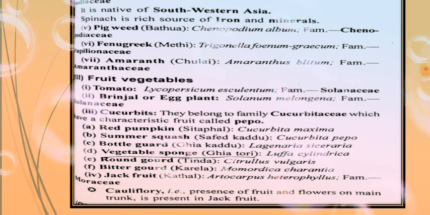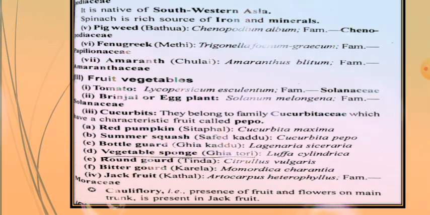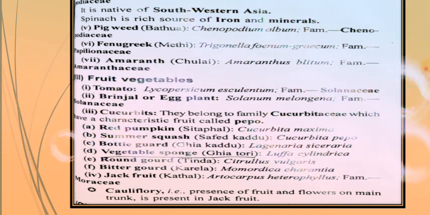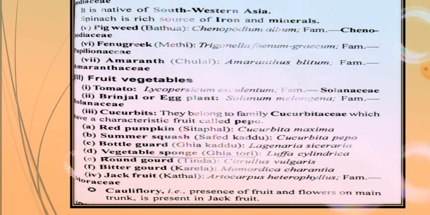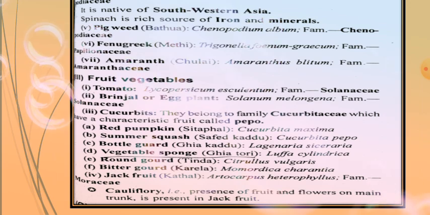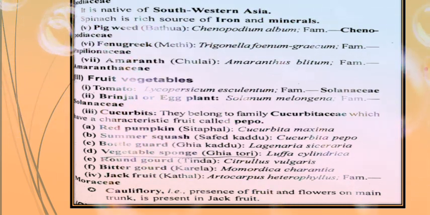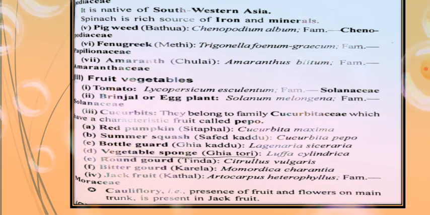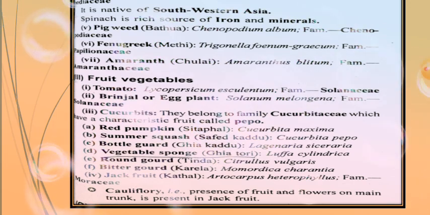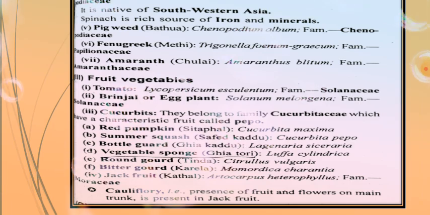Then bitter gourd or karela, mainly used for diabetic patients to reduce their diabetes, with the scientific name Momordica charantia. Then the jackfruit or kathal, Artocarpus heterophyllus, belongs to the family Moraceae. It shows cauliflory, the presence of fruit and flower on the main trunk, as in the jackfruit.